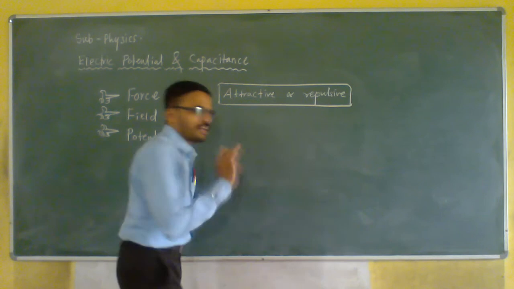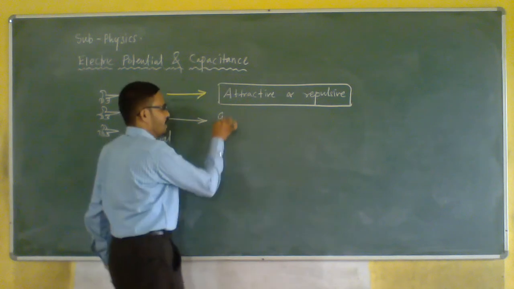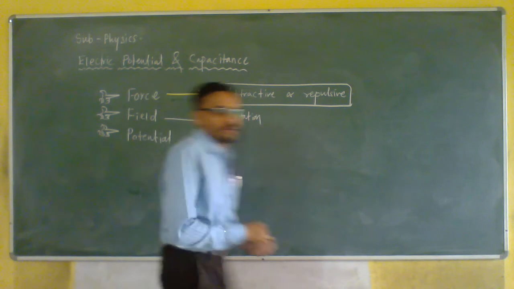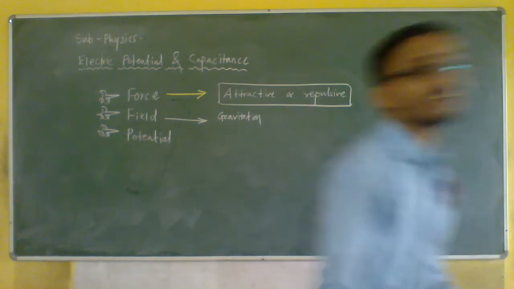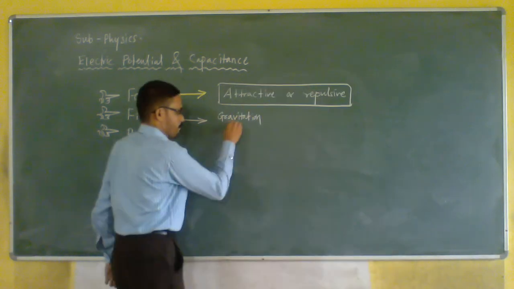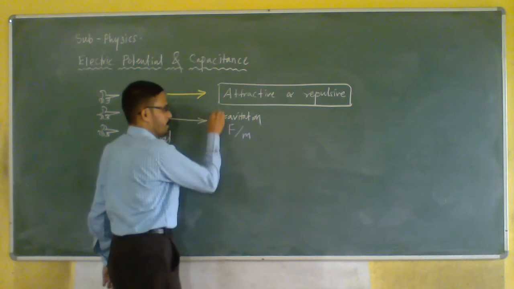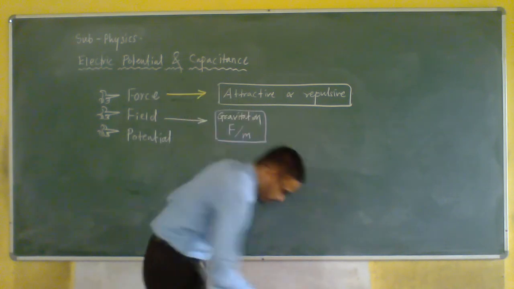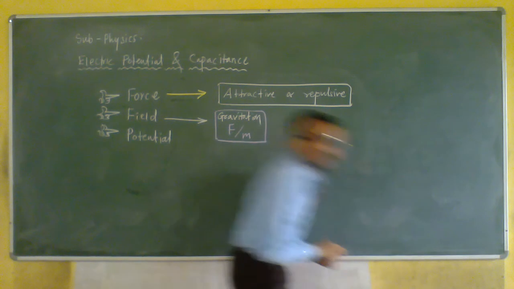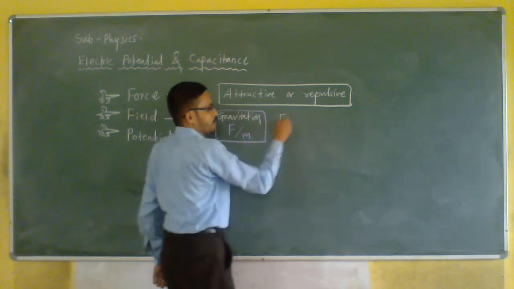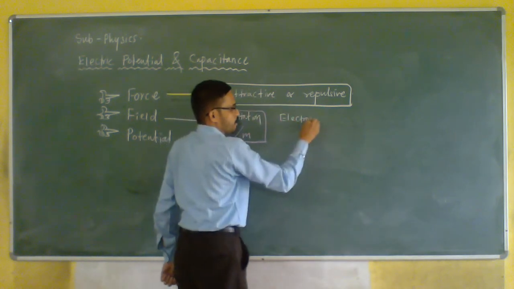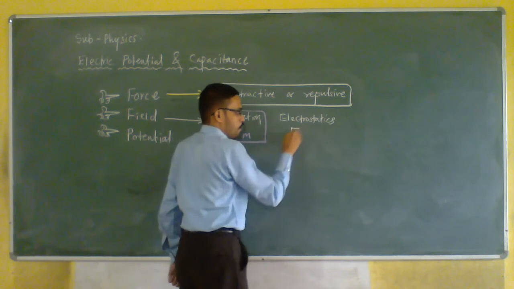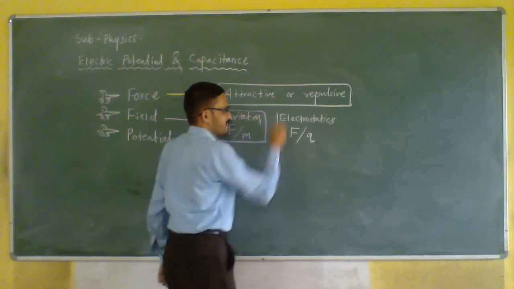So this is very important. Suppose you are studying gravitation. What will you write? Force per unit mass, F upon m. Just keep in mind force per unit mass. On the other hand, if you are studying electrostatics, then for electrostatics you will have force per unit charge.